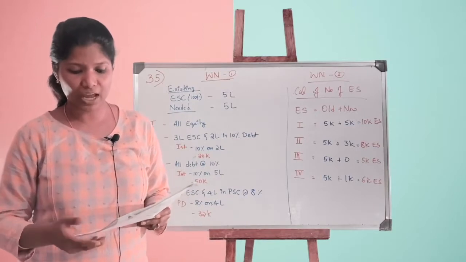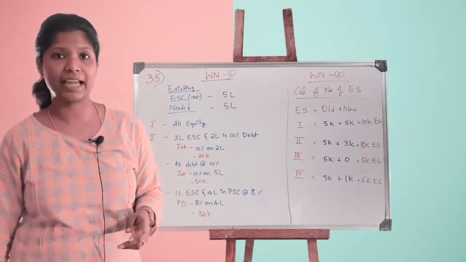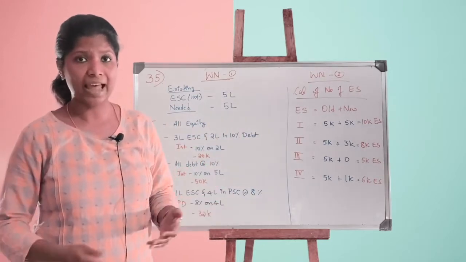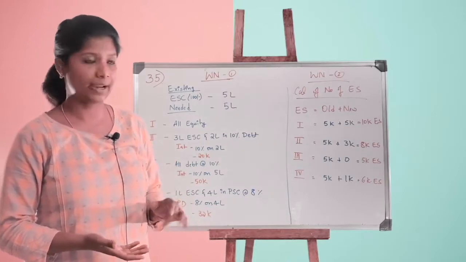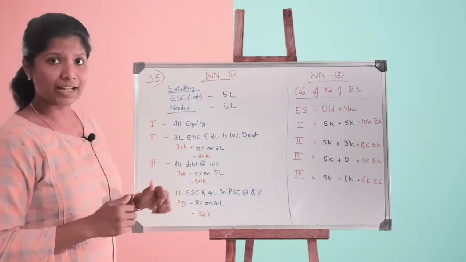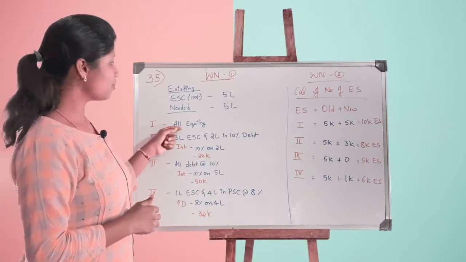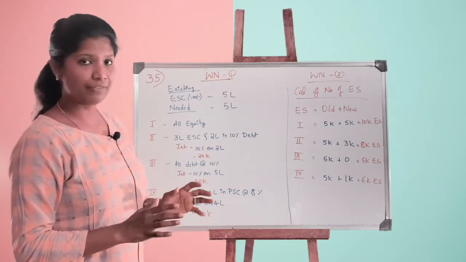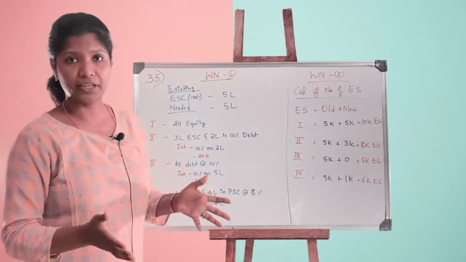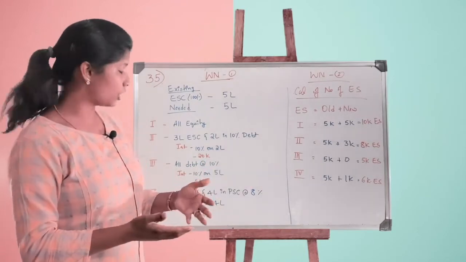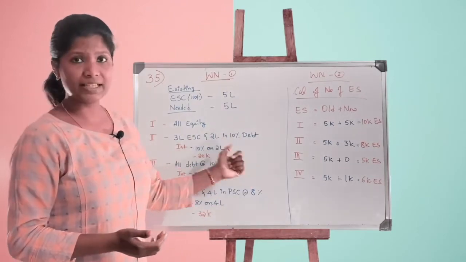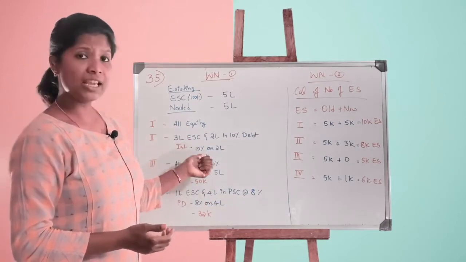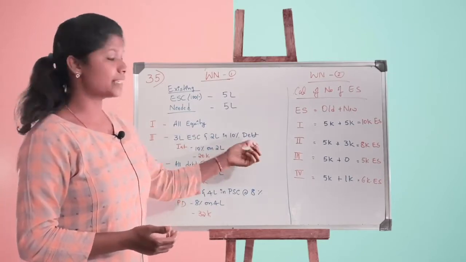So to come out of this financial crisis, the company wants to raise a needed capital of rupees 5 lakh again. Existing is 5 lakh. The company is facing a loss and needs an extra capital of rupees 5 lakh. Let's look at the 4 plans that they have. The first plan is all equity. So again, 5,000 equity shares at rupees 100 each comes to 5 lakh. The second plan is a combination. We have done a similar problem like this, hope you can recall. It's a combination of equity as well as debenture. Total 5 lakh, out of which 3 lakh they want to raise in equity and the remaining 2 lakh at 10% debenture.